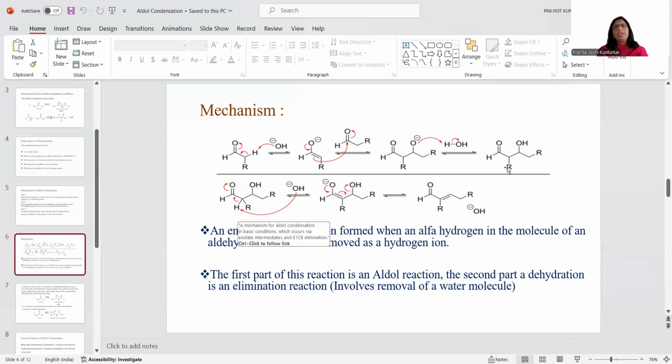So this is the complete mechanism of the aldol condensation reaction. The three steps are: first, formation of enolate ion; second, attack of enolate ion on the electrophilic carbon; and third, the hydrolysis of alkoxide ion to give beta hydroxyaldehyde. Now, in this aldol condensation reaction, generally we cannot isolate the aldol. As OH minus ion is generated in this reaction, it very easily undergoes a dehydration reaction, and it will result in the formation of an alpha beta unsaturated carbonyl compound.